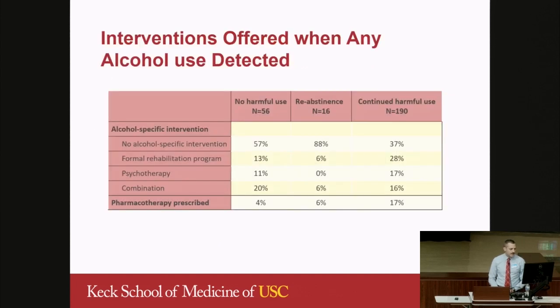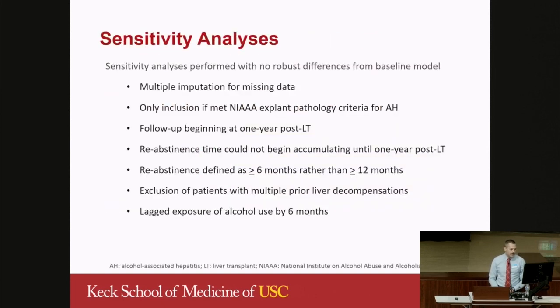We descriptively looked at the alcohol use interventions that were reported when any alcohol use was detected, so this is not just harmful use. We found that overall there was pretty poor uptake of alcohol use interventions, particularly pharmacotherapy. We conducted several sensitivity analyses to compare some of the definitions we used and basically found that there were no differences from our baseline model.